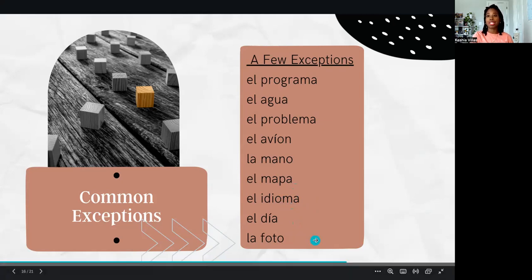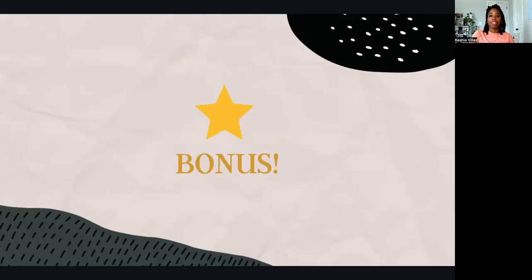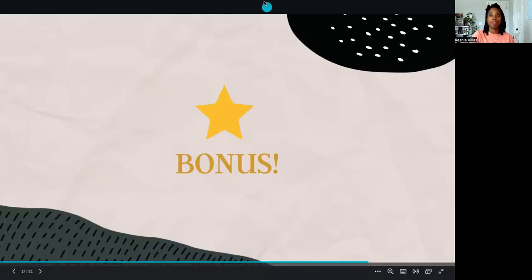La foto is feminine. This actually comes from the longer word fotografía. So this one's a little different in that the full word is feminine, but if you just shorten it to photo, like we do in English as well, it looks like it's masculine, but in fact, it is feminine. I hope that helps in your learning of Spanish and gets you to jump headfirst into an immediate difference between Spanish and English.